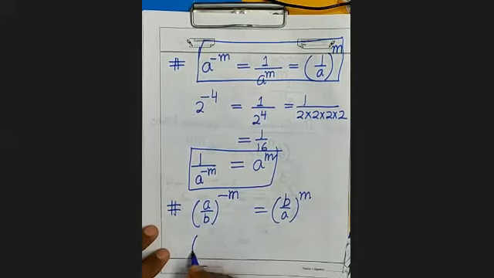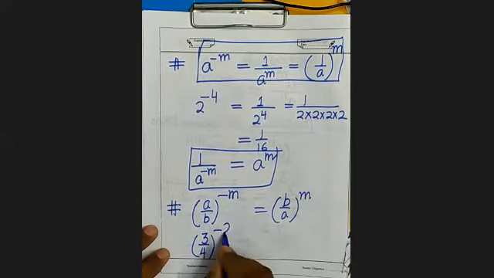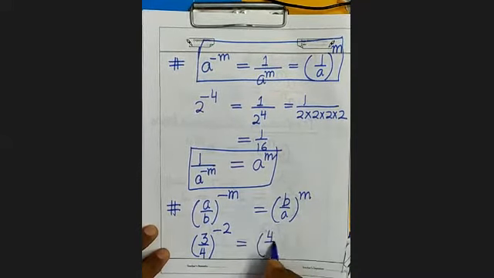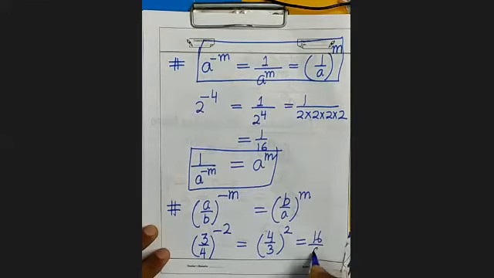For example, 3 upon 4 whole to the power minus 2 equals 4 upon 3 whole to the power 2. Means 16 upon 9. It will be 16 upon 9.